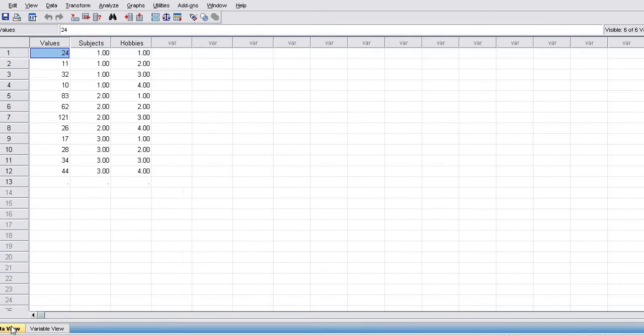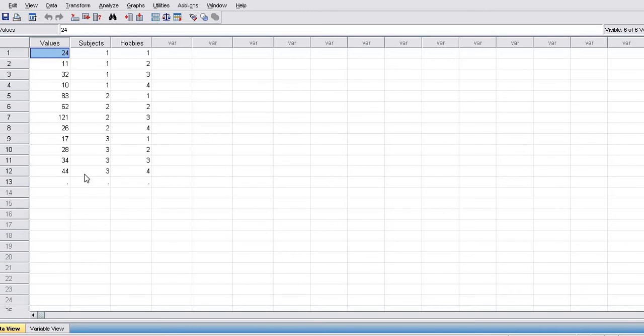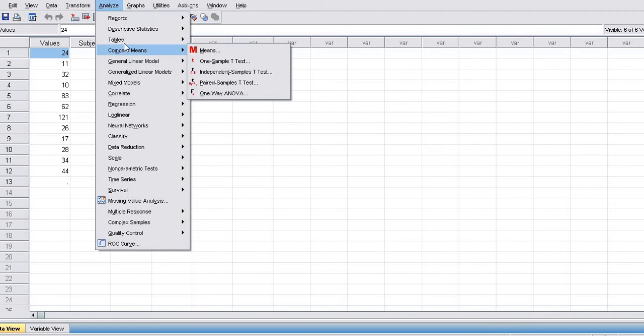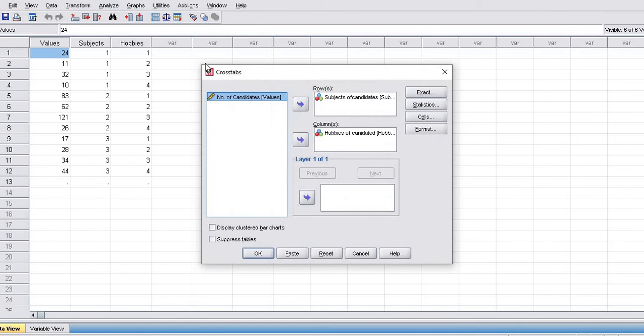Now go on to data view. Also change their decimal points, which is equal to 0. There are no digits after the decimal point, therefore they will be 0. Now come on to data view, analyze, descriptive statistics, crosstabs.